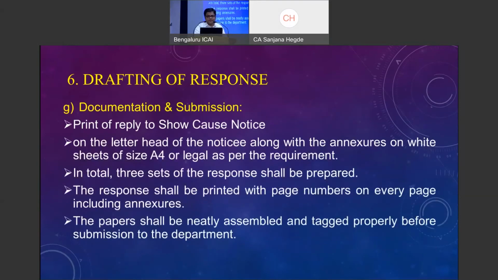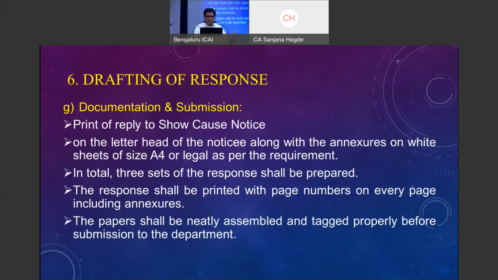Documentation and submission. Printing of the show cause notice reply. In my humble opinion, it should be printed on the assessee's letterhead. But many follow the practice of printing on their own letterhead and signing as an authorized representative. In my humble opinion, it should be printed on the assessee's letterhead. The assessee should sign, it should be submitted, and we as an authorized representative will go and represent on behalf of the assessee. So it should be printed on the assessee's letterhead along with the annexures.